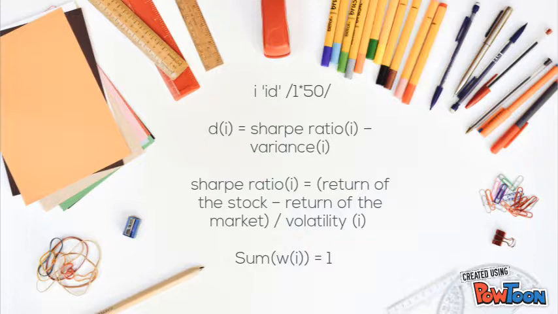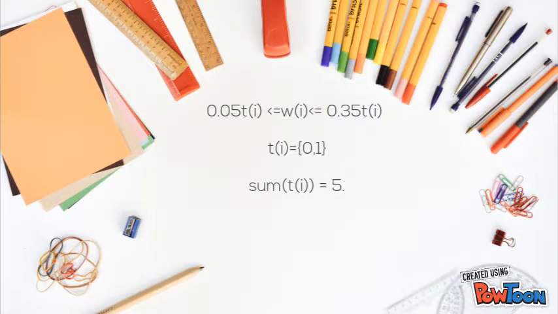The variables are the weight of each stock in the portfolio, W of I. The sum of all W of I is 1, and each W of I is bounded by 0.05 T of I and 0.35 T of I, which are the lower and upper bounds of the weight of the stock, in which T of I is a binary variable that can take on 1 or 0. We want to choose 5 stocks, so the sum of all T of I should be 5.